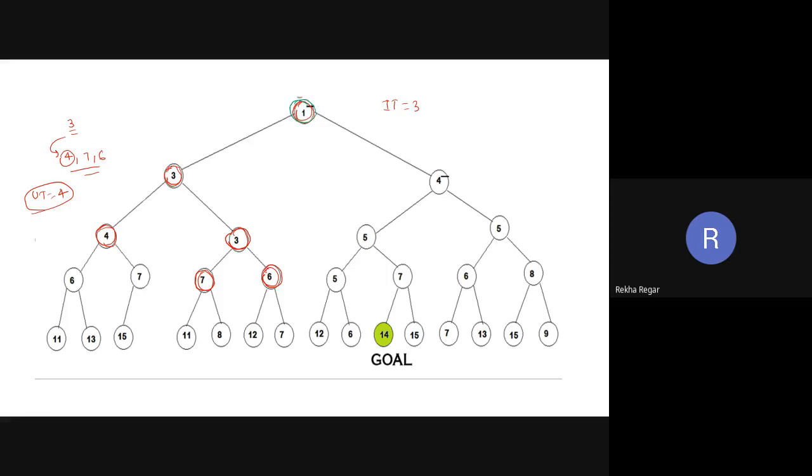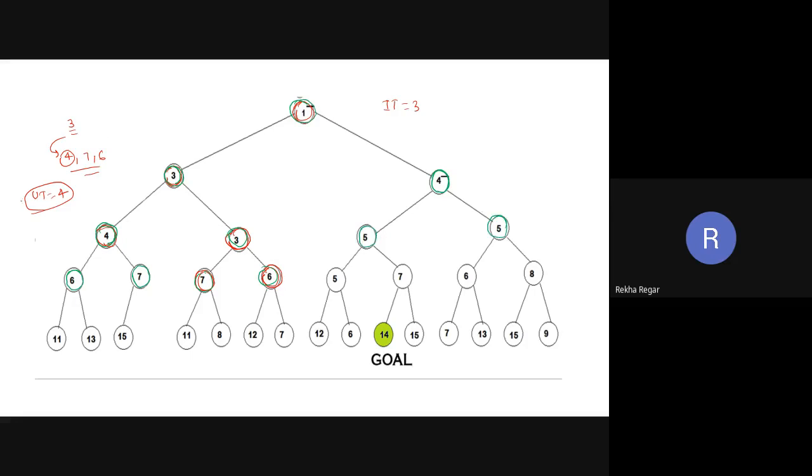This 3 is also less than 4, so this is explored, and this is the 4 that is just equal to the threshold value, so it is going to explore, and the child of this one also, 6 and 7. This 3 is also like this. So this is 6, 7, so nothing. This is also 4, so this is also going to explore, and here the values are 5.